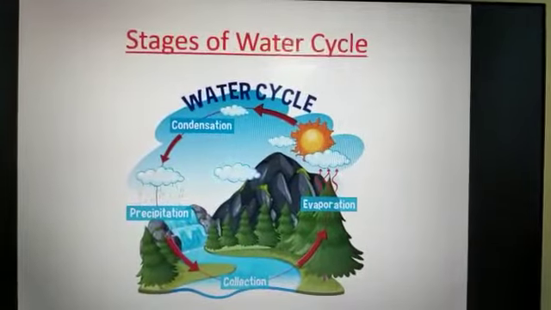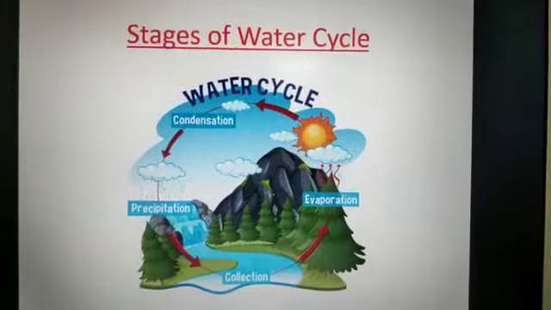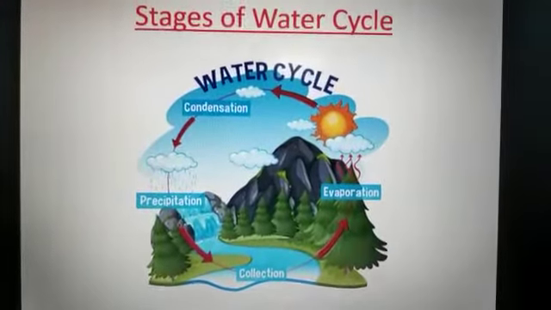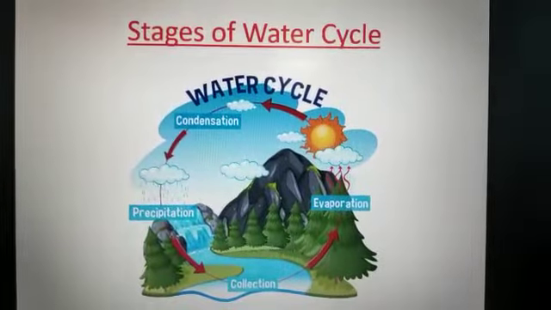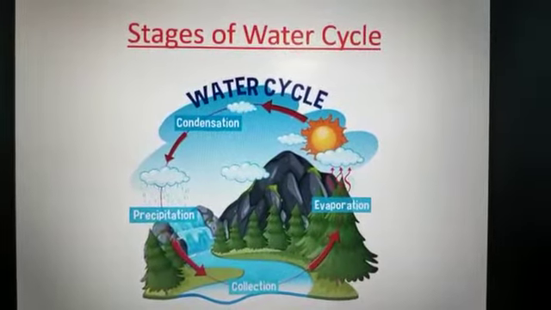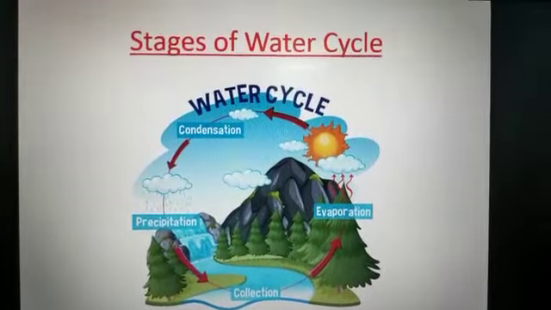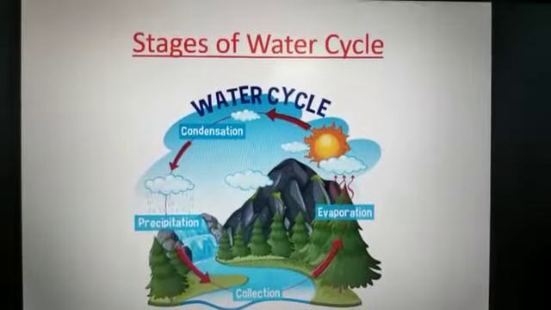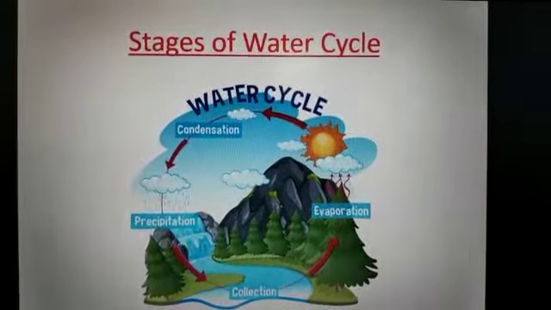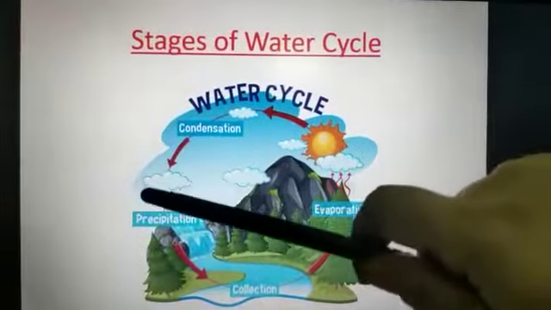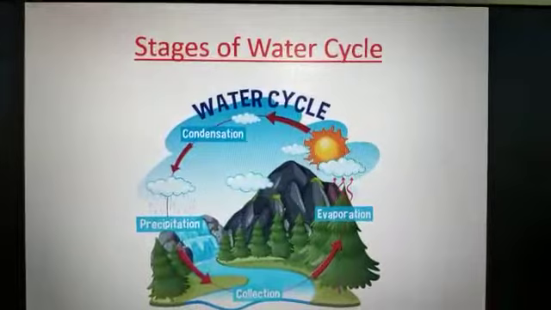When the clouds start getting heavy and cannot hold the water droplets anymore, they fall back to the earth in the form of rain, hail, or snow. This process is called precipitation. See, the cloud becomes very heavy.